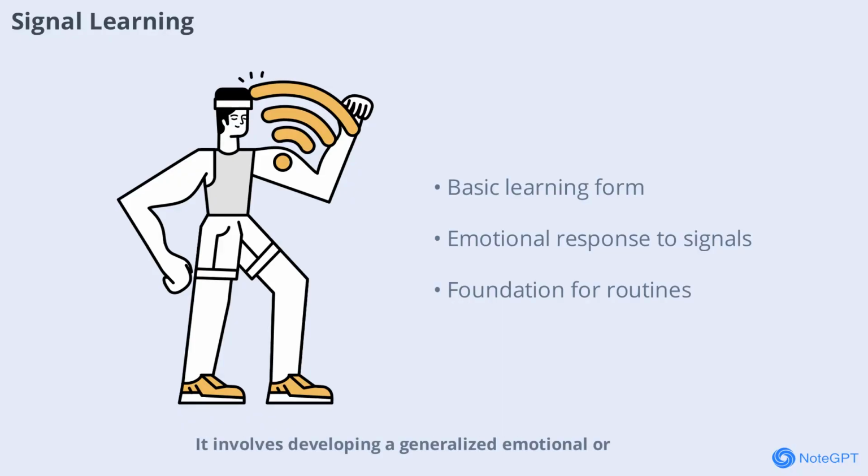It involves developing a generalized emotional or reflexive response to a signal or stimulus, often unconsciously. For instance, a student may feel anxious when hearing a test bell because it's associated with exams, or a classroom bell signals it's time to stop talking. Educators can use consistent signals to manage classroom behavior, while students can use cues to trigger productive habits. Establishing routines where specific cues prompt expected responses lays the foundation for more advanced learning. This level is essential for creating a structured learning environment.